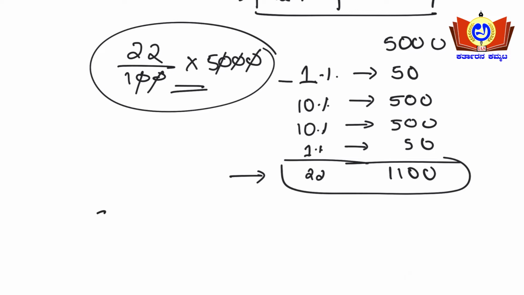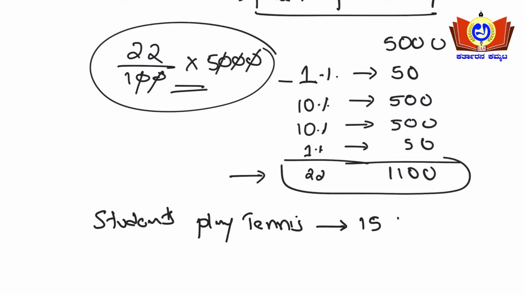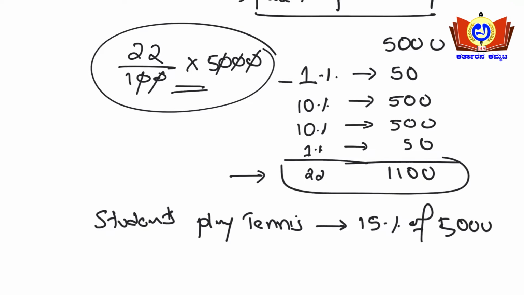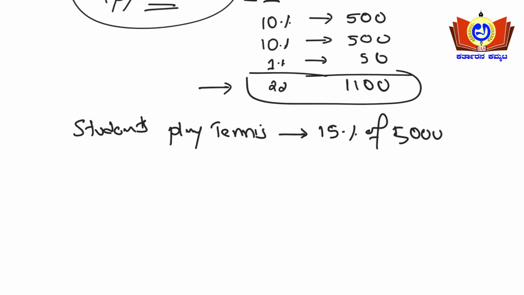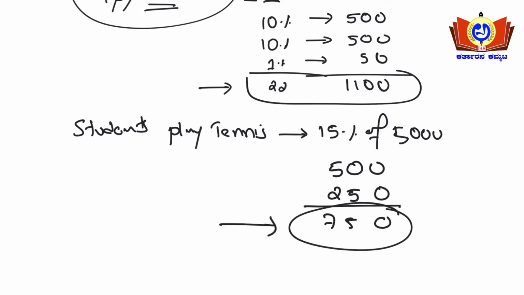Similarly, students who are playing tennis, that is nothing but 15% of 5000. What is 10% of 5000? That is 500. So 5% is nothing but 250. So total 750. Simple. I am writing it here. This calculation can be made in your mind itself. When you know the concept of percentages clearly, in your mind only you will be able to calculate the percentages.